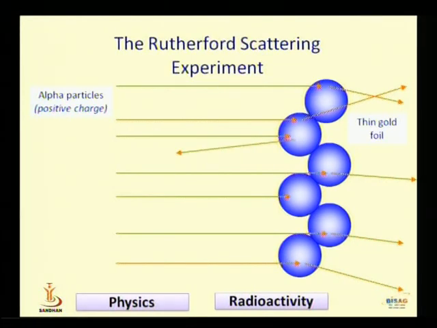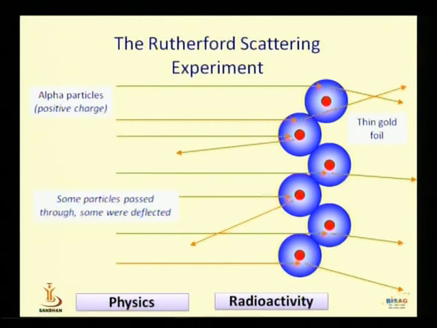When the rays are scattered from the center of the atom, they come back to their own region. These particles pass through and some are deflected backwards at a small angle.